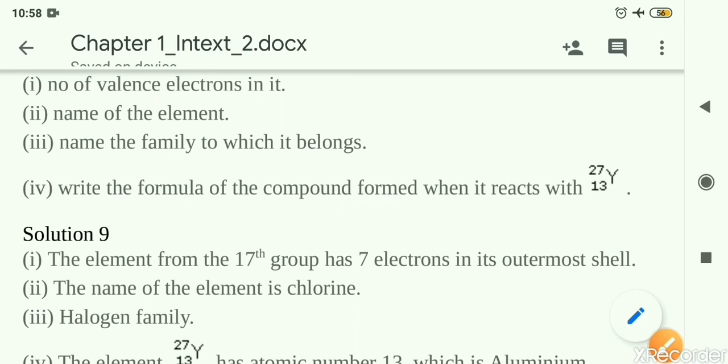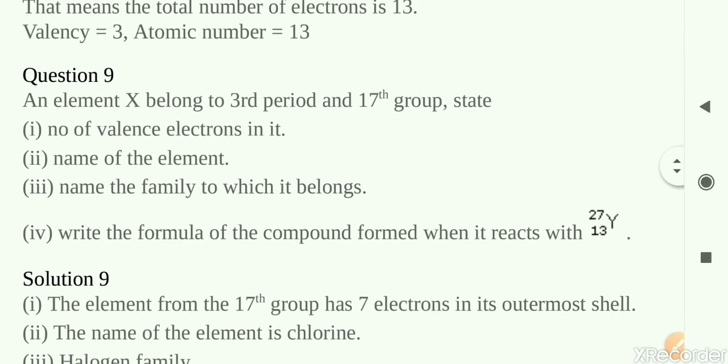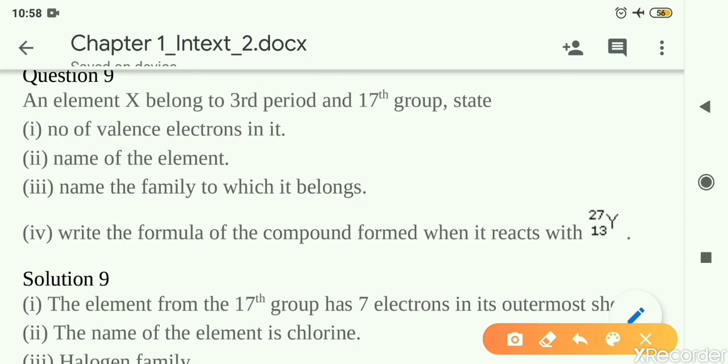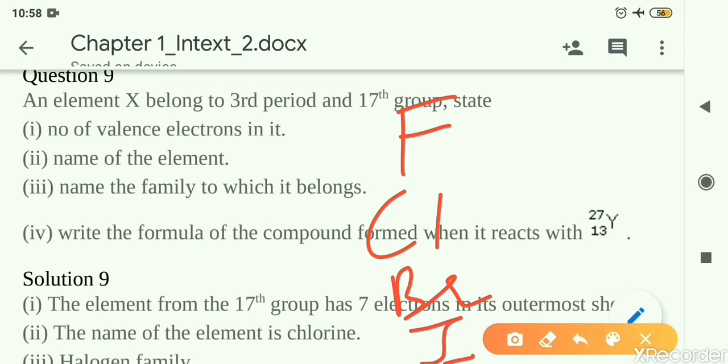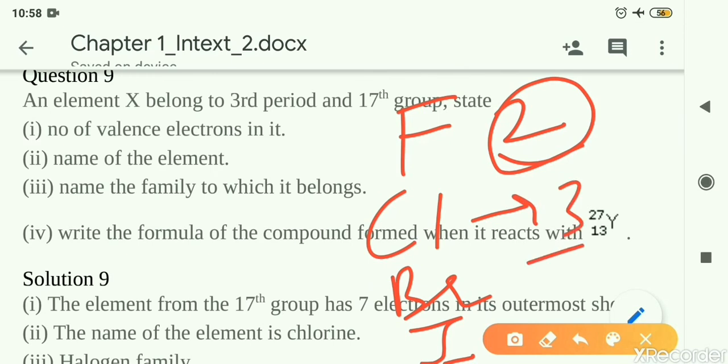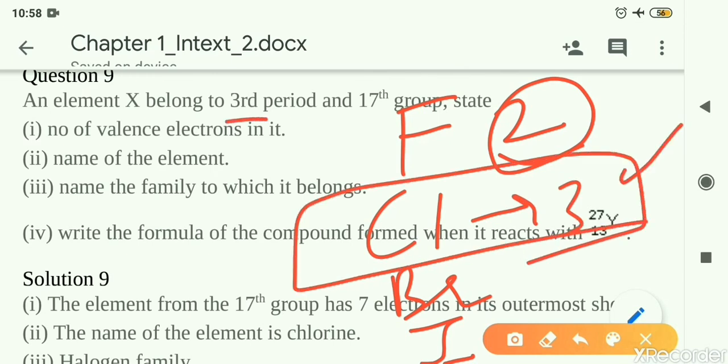Next one, name of the element. You have to tell the name of the element. Now in the 17th group, which elements are there? That is why you have to learn the group wise elements. First one is fluorine, then chlorine, bromine, iodine. Every group, except group number 1 and group number 18, all other groups, that is group number 2, 13, 14, 15, 16, 17, will start from the second period. So fluorine is in second period and chlorine is in third period. So this is what they have given in the question, third period and group 17. Third period and group 17 is chlorine.